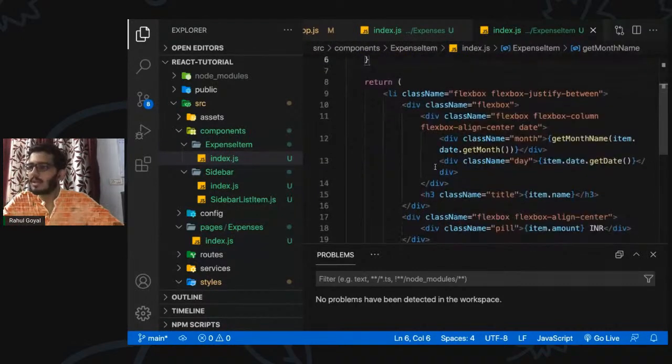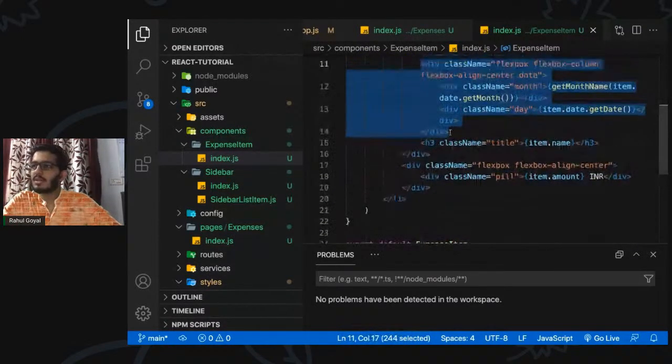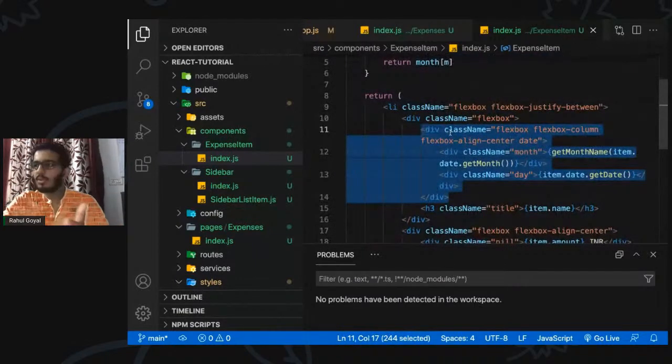Okay, we can even split it, we can make a component for this, we can make a component for this. That's totally up to you. If you want to split it down in a very granular way, you can do that. Okay, so I'm just going to leave it as it is.